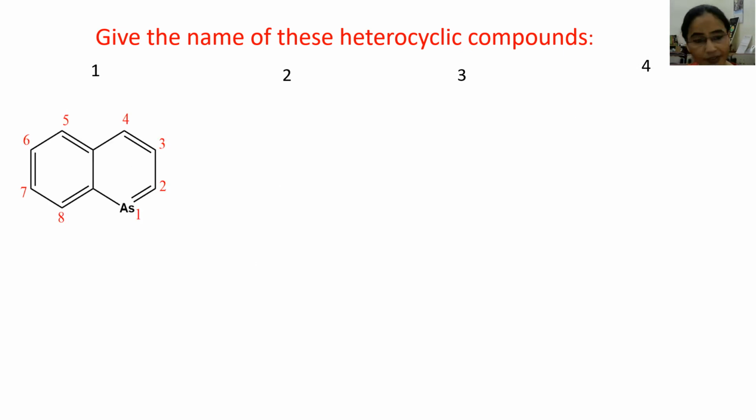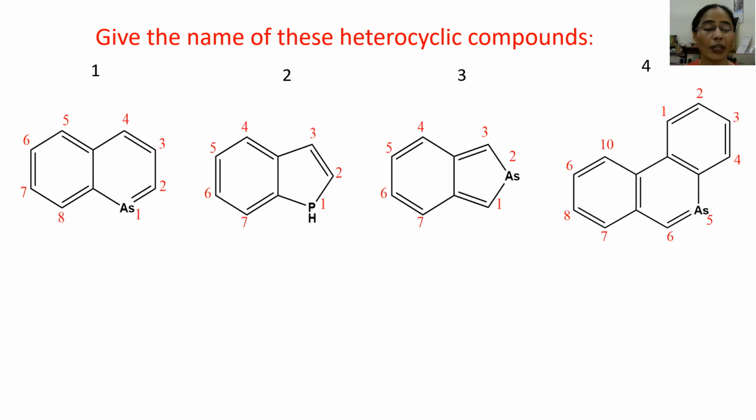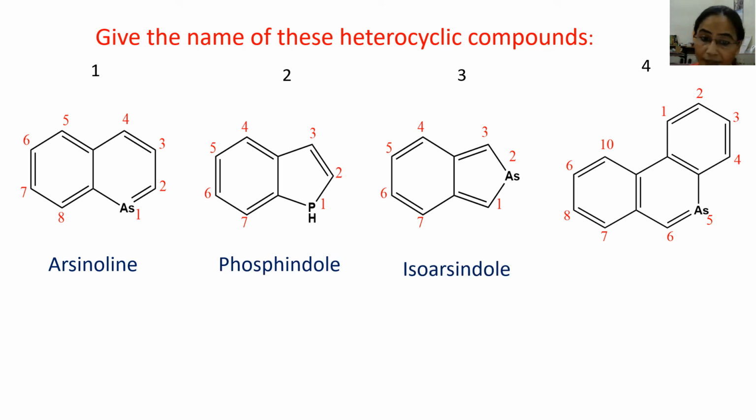Here are some other structures. Again, you have to pause the video and draw these structures and write the names yourself. If you didn't get them, then here are the answers. Arsinoline, this is phosphindole, this is isoarsindole, and this is arsenine. In this ring structure, if arsenic is removed, then this is simply phenanthridine, and if a heteroatom is introduced here, now it becomes arsenine.